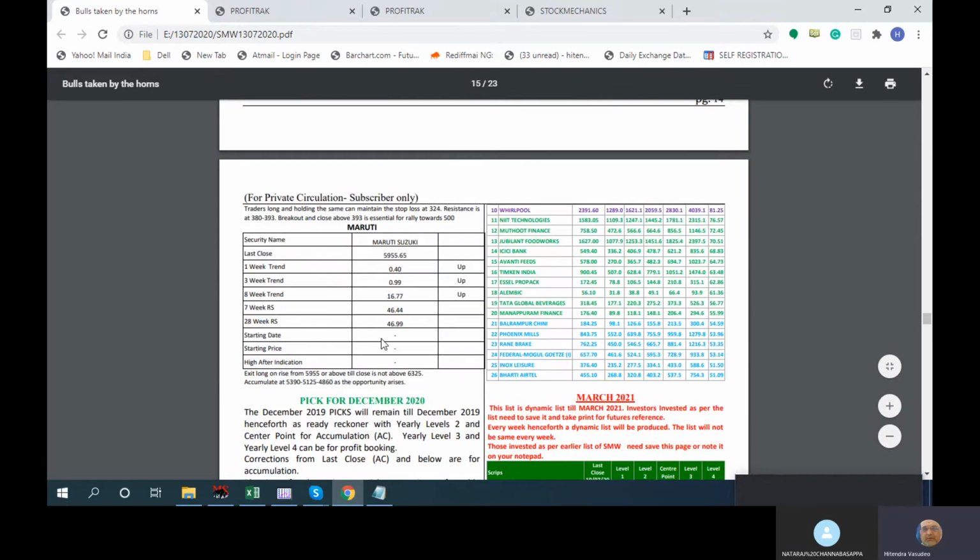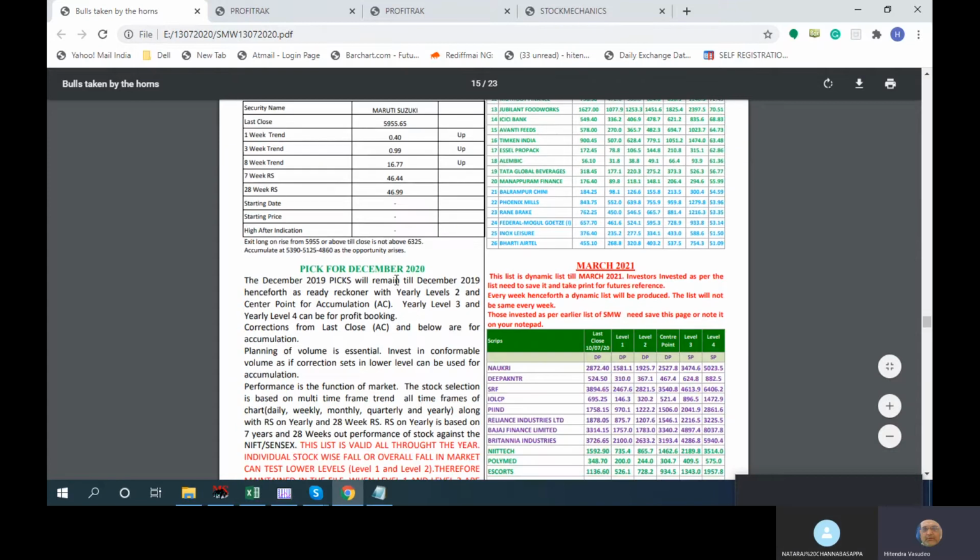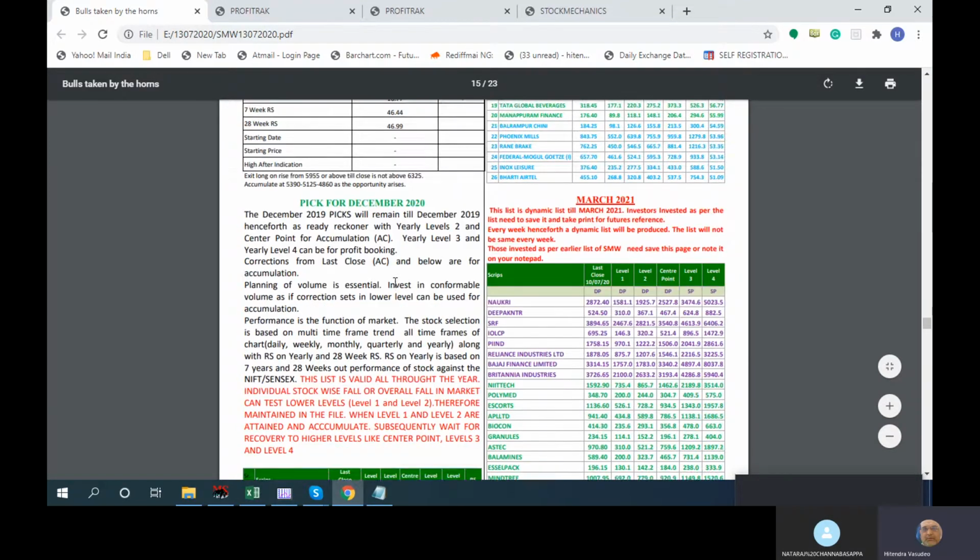Maruti was very old, before this. There was a change of format since, I think, November. In that format the dates were missing, so I couldn't include it. It was at a higher price, and then the panic levels also. But when the new signal starts, we will bring Maruti into the top category again, because this is probably the oldest we are carrying, I think 2 years in this update.